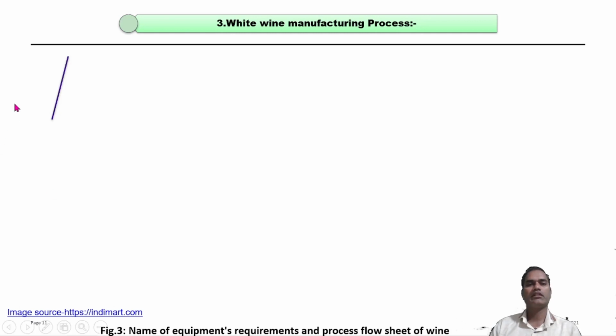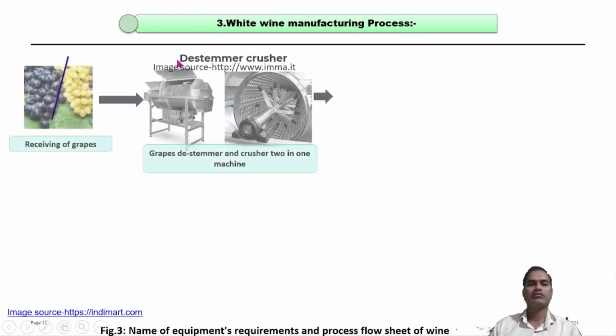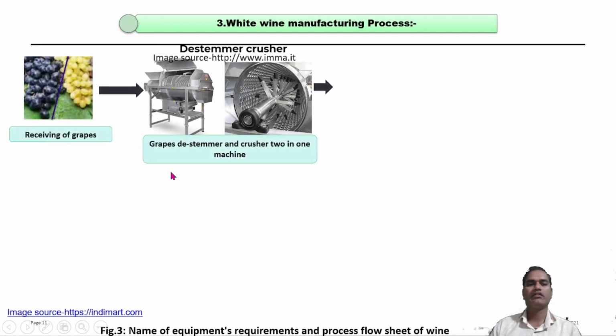What are the equipments required for wine manufacturing processing? First, the main equipment is the de-stemmer and crusher machine. This is a recently developed machine in which de-stemming and crushing, both unit operations, are carried out in a single machine.